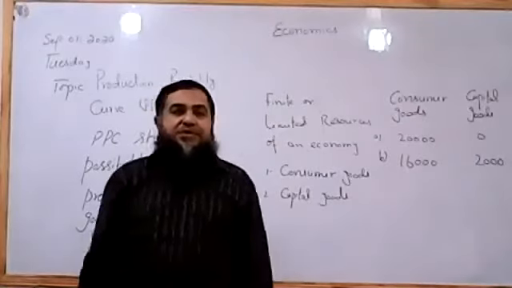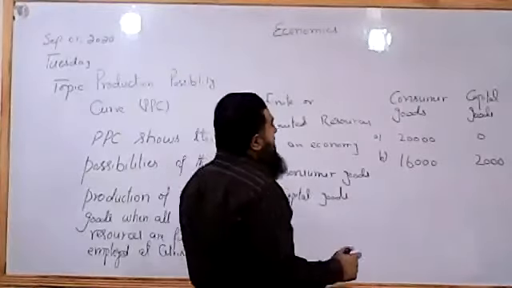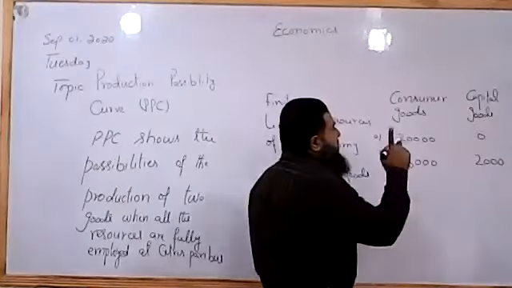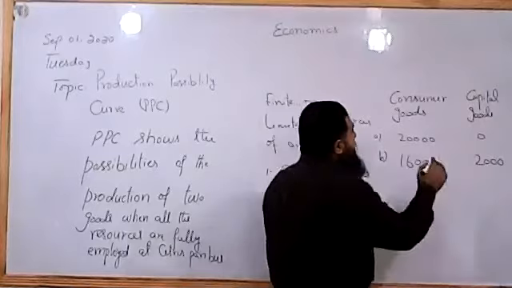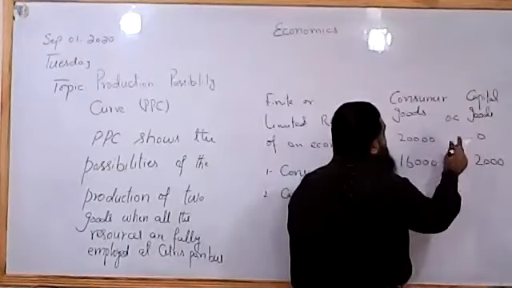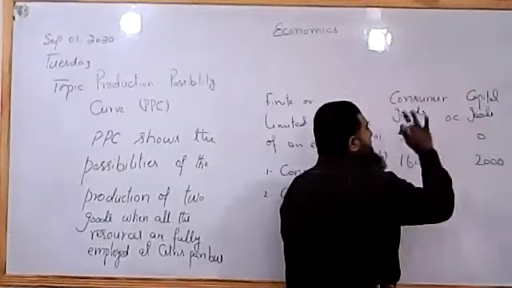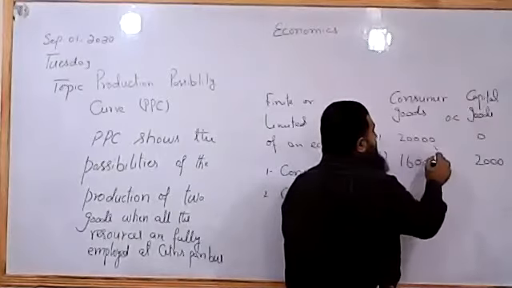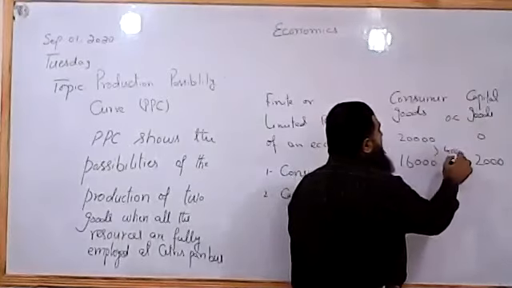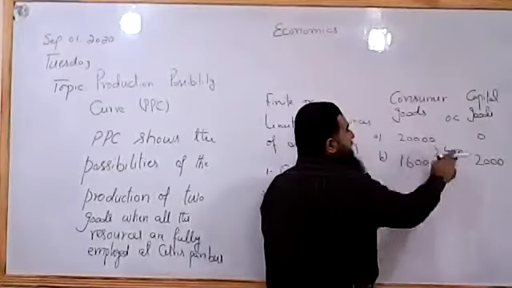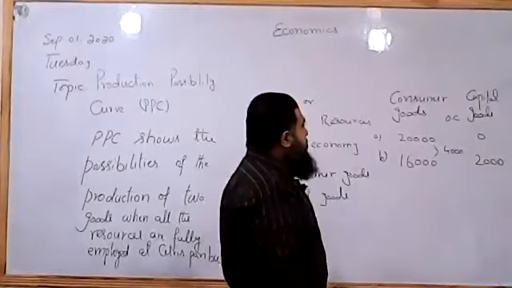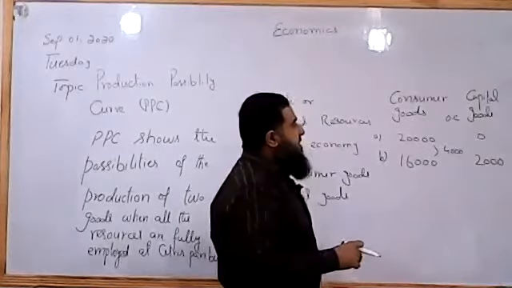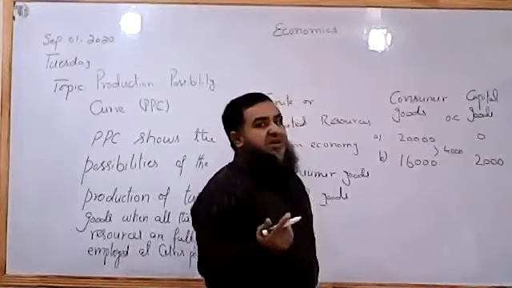So this has an opportunity cost. Two consumer goods are given up for the sake of an additional unit of capital goods. Here the opportunity cost is all the capital goods produced, and here the opportunity cost is 4,000 consumer goods given up to produce 2,000 capital goods, or two consumer goods given up for the sake of an additional capital good produced.